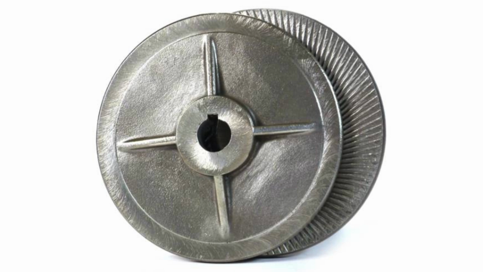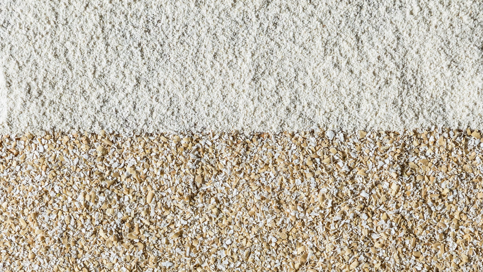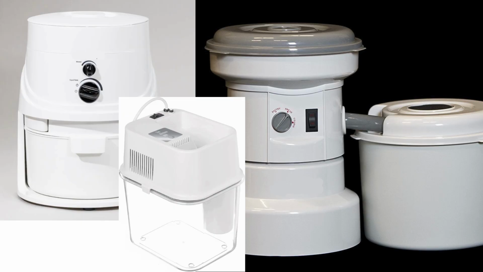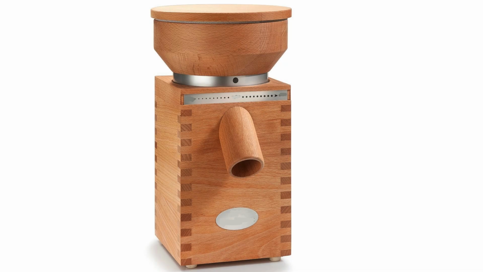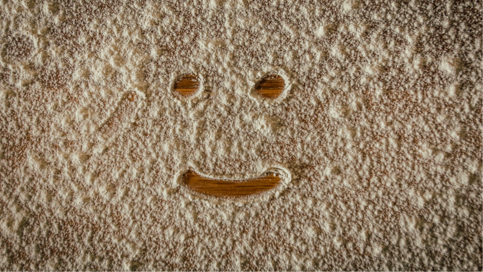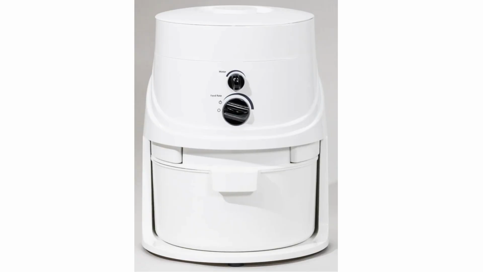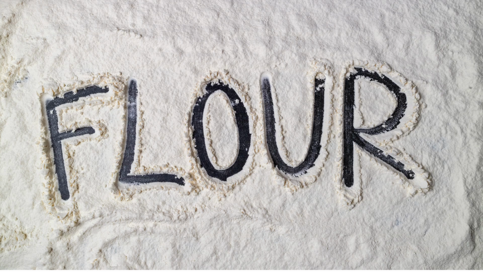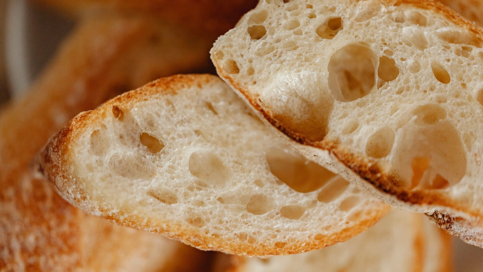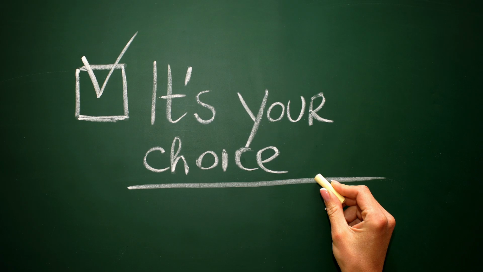The different plates will give you different textures of flours. I have used many types of mills over the years and even wore one out. At this point, I particularly like the stone mills, but they produce a slightly coarser flour. Flour mills, often known as burr mills, will produce a very finely powdered flour, which is often used for breads. So this is your personal choice on the type of mill and flours you want.